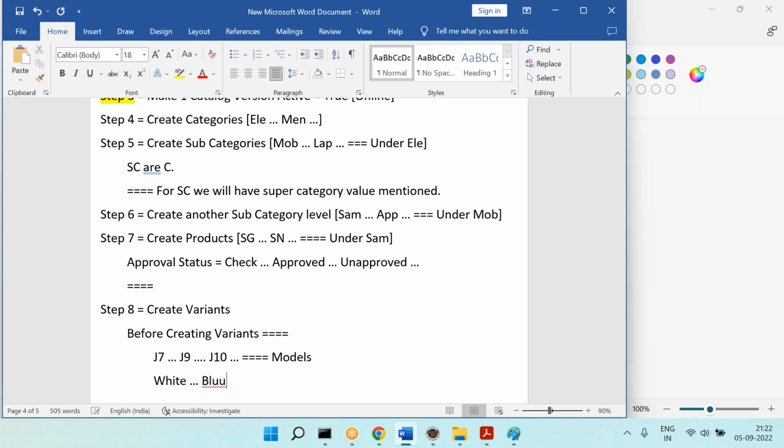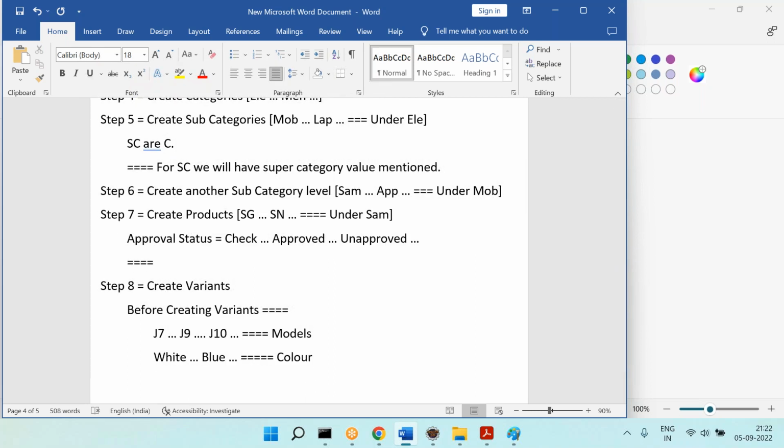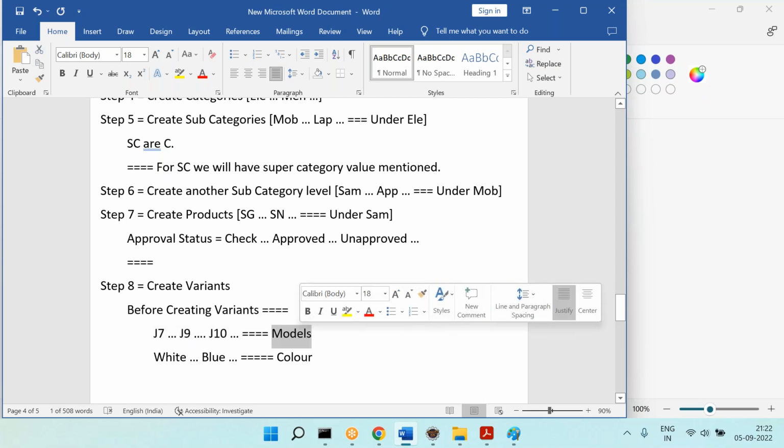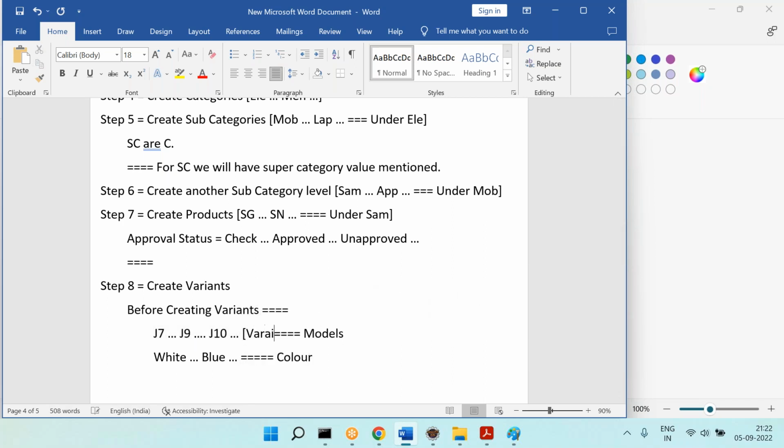Similarly, within that 16 GB or so, within that white color, blue like that. These are called what? Colors. Then you have 16 GB, 24 GB, 32 GB and all. Those are memory. So now these are the variants, and what is the right side one? This models is the variant type.